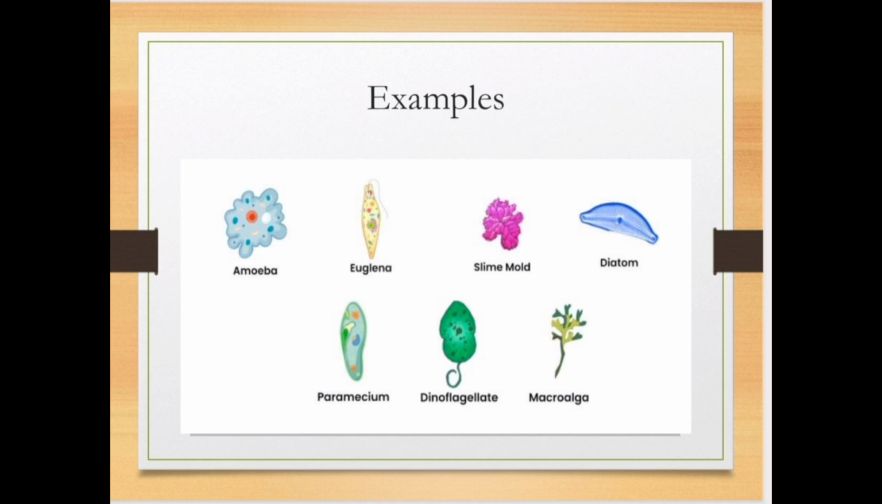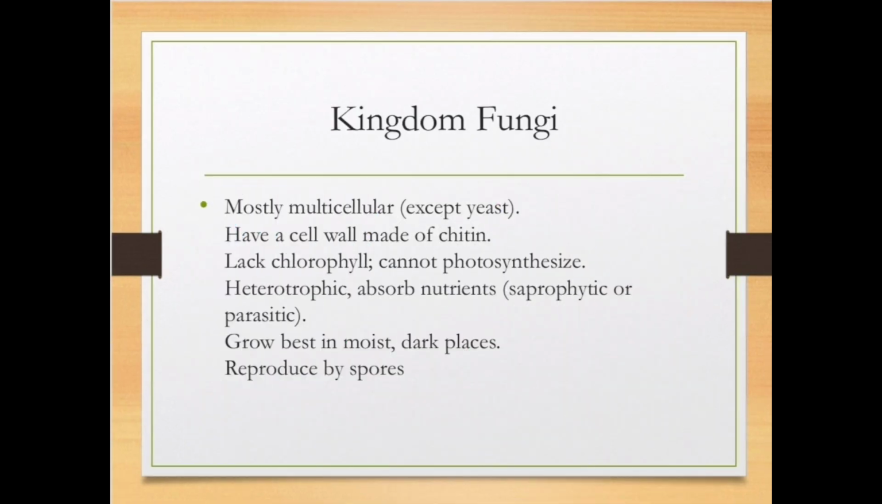Okay. These are the examples coming under kingdom Protista. The third one is kingdom Fungi. In kingdom Fungi, most of them are multicellular except yeast. They have a cell wall. This cell wall is made up of chitin.